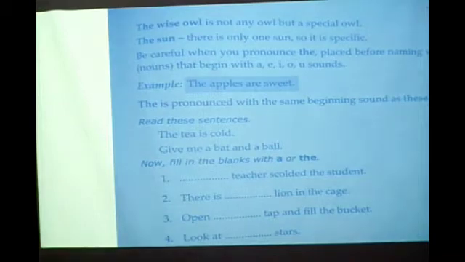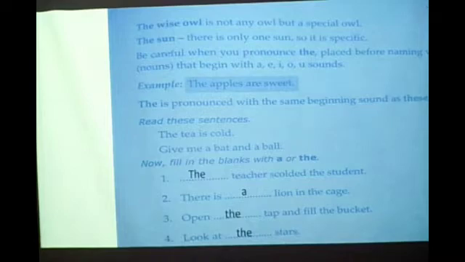See here, dash teacher scolded the student. So what can you use there? The teacher scolded the student. There is dash lion in the cage. There is a lion in the cage. Open dash tap and fill the bucket. Open the tap and fill the bucket. Look at the stars. Okay, for some special things we use the. Understood?